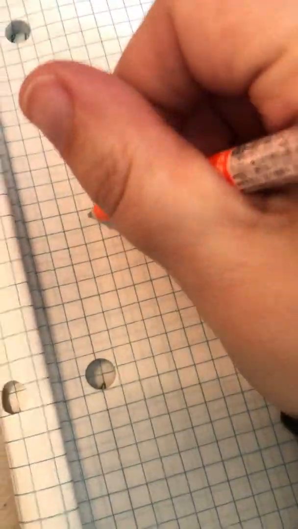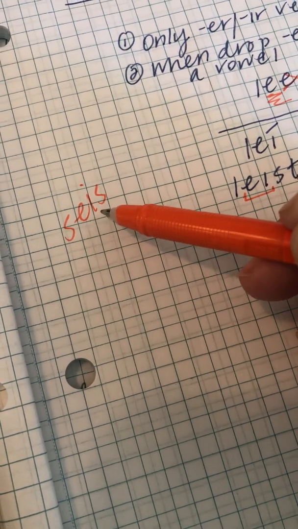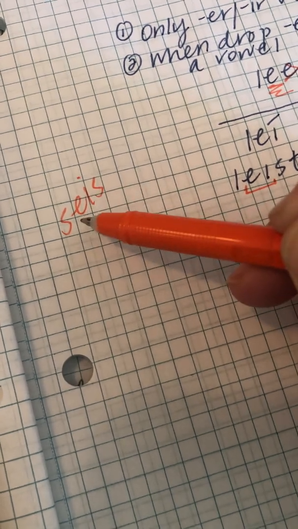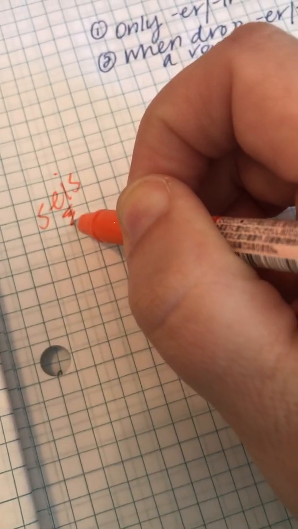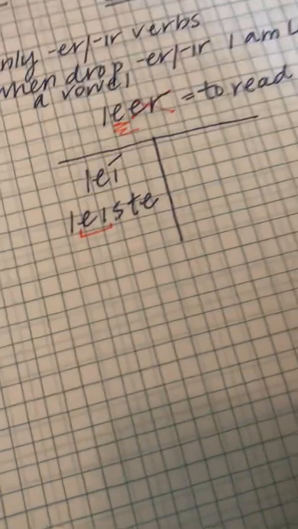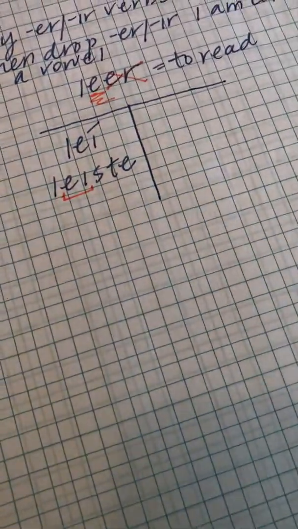We've seen this before. For example, we have the word, let me write it over here to the side. We have the word seis. Seis has a strong vowel with a weak vowel, so I don't hear the I. My E is strong and it overpowers that I. So here, I don't want to say leiste, I want to say leíste.